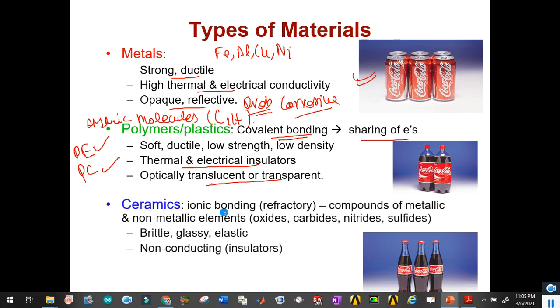So what are ceramics? They are the compounds of metals and non-metals like oxides, carbides and nitrides, and they have ionic bonding. They are non-conducting, brittle and have a glassy structure. And one of the best properties is that they are resistant to high temperature. So glass bottles are the best example.